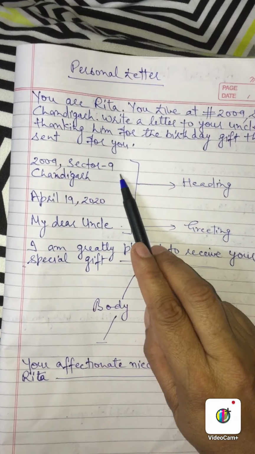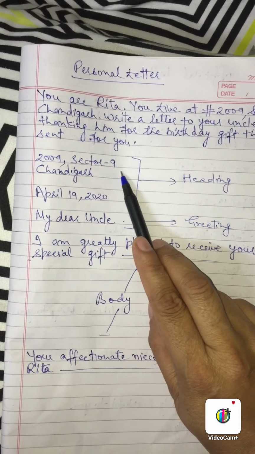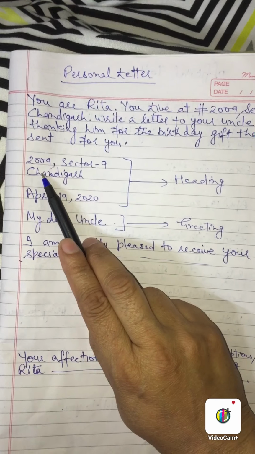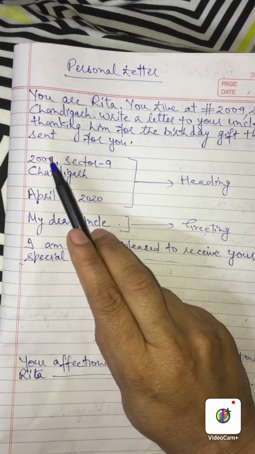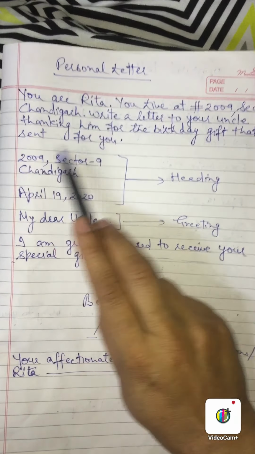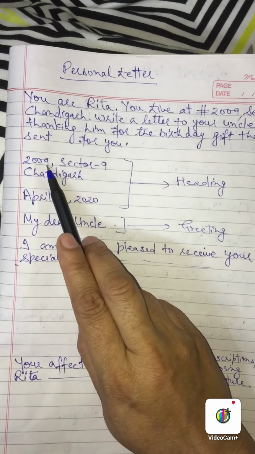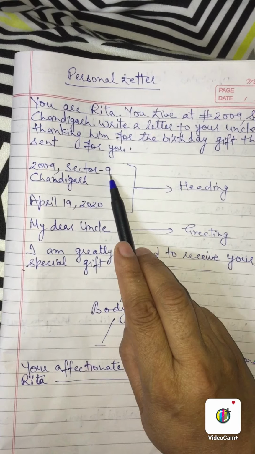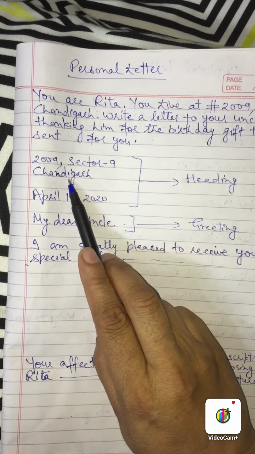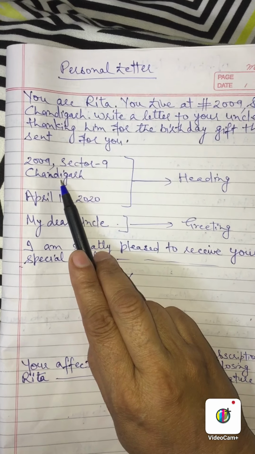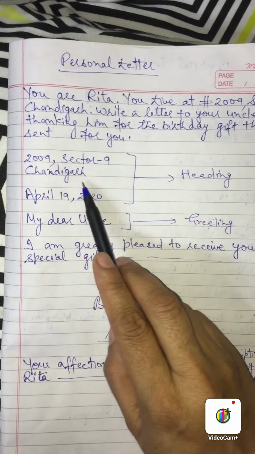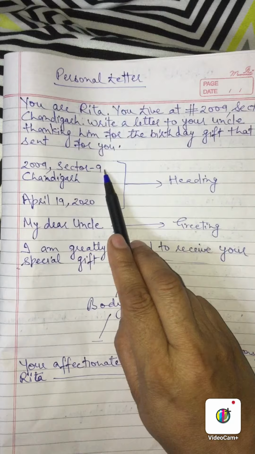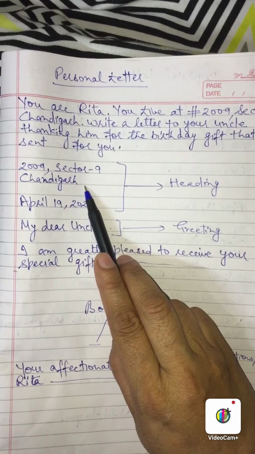First of all, we have to start every letter from the left side of a page. So in the first line, we will start it with the address. So address is already given, 2009. So we will write here 2009, comma, sector 9. In the next line, we will write the name of the city that is given, Chandigarh. We won't put any comma after the address or after the name of the city.